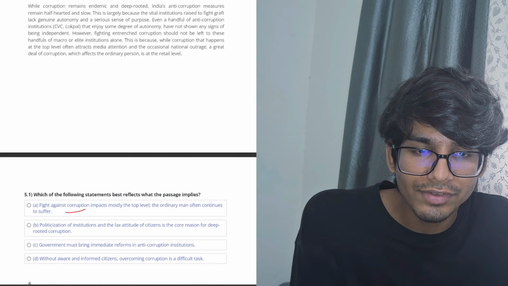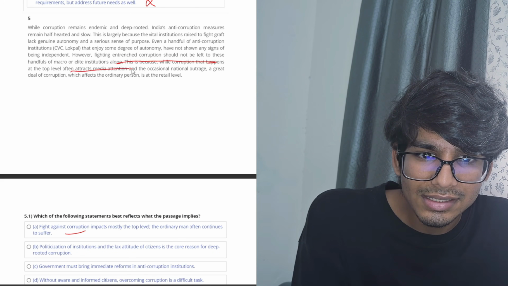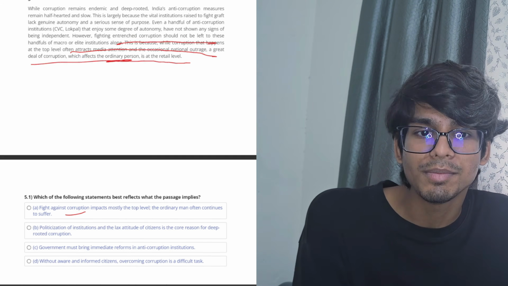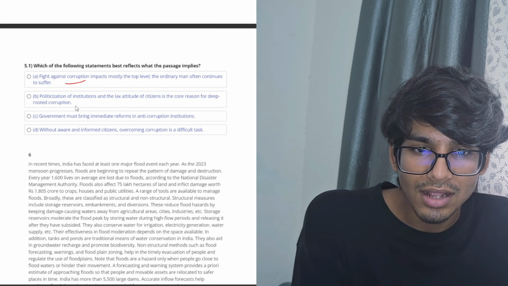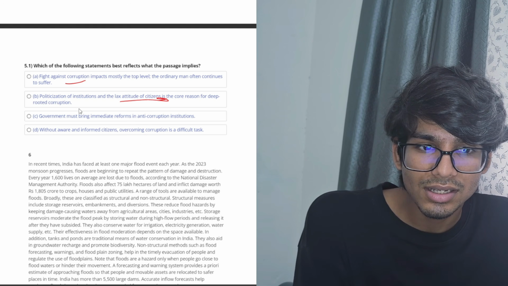Yeah, this is kind of given in the argument because when we see here, it's given here. A great deal of government which affects the ordinary people is at the retail level, which is not covered. So this seems like an answer. Politicization of institution and the lax attitude of citizens. Citizens is the core reason.